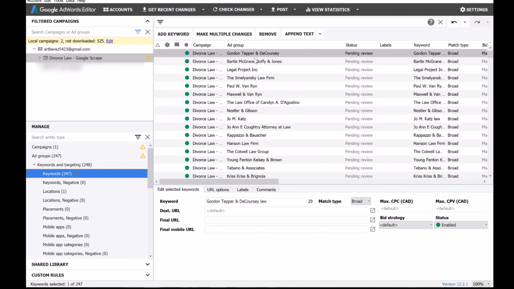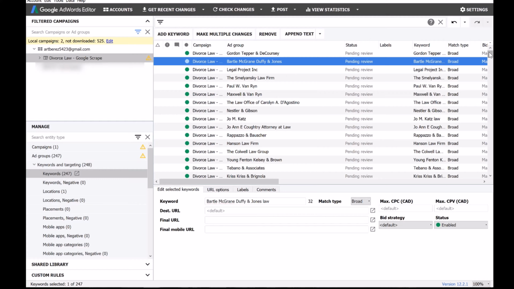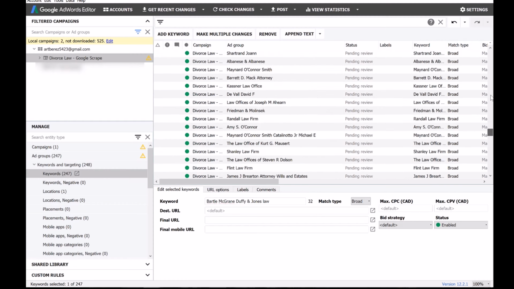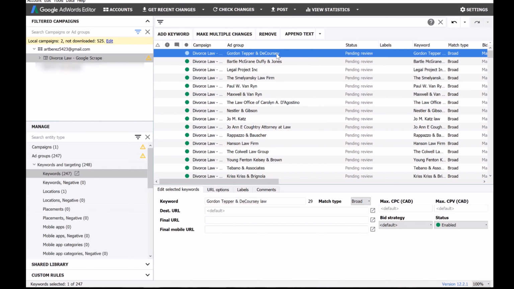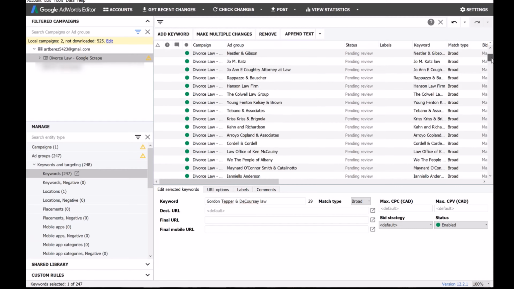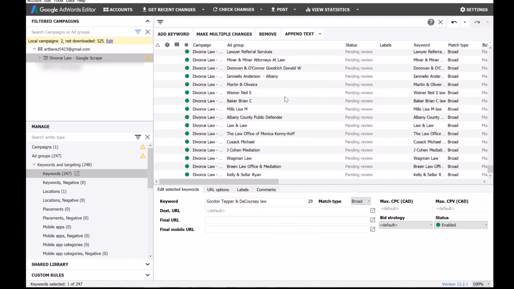Okay, now keep in mind that there is a limit of 10,000 keywords per ad group. I will probably show you that in another video. So keep in mind, a campaign has a limit of 10,000 ad groups. So if you're doing a one keyword per ad group strategy, you're going to have to make multiple campaigns, and each campaign can only have a maximum of 10,000 ad groups or keywords. Okay, so that's basically how you use this tool.